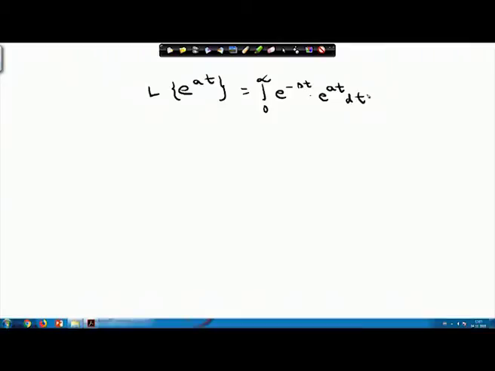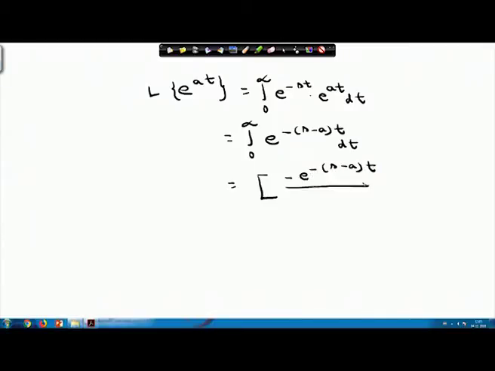This equals, you can write down, integral 0 to infinity e power minus, if I combine it, s minus a into t dt. And if I evaluate the integral, it will be minus e power minus s minus a into t by s minus a, where t lies from 0 to infinity.